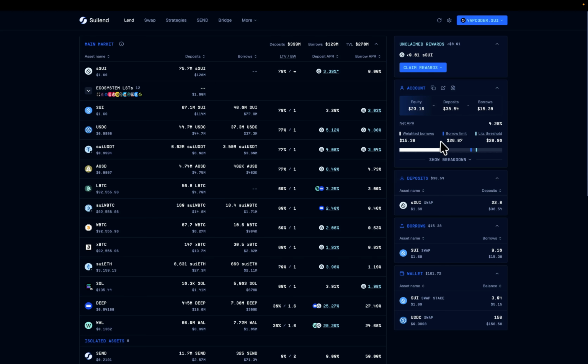So that's pretty much how looping works. You can do this as much as you want to. You can keep on doing it every single time just to increase your exposure to an asset and make sure that you're not liquidated. So that's pretty much how looping works. Looping favors you in terms of the fact that you have more exposure to interest on the main token. So yeah, I hope this helps with understanding how looping works.